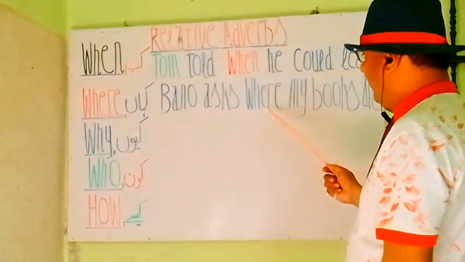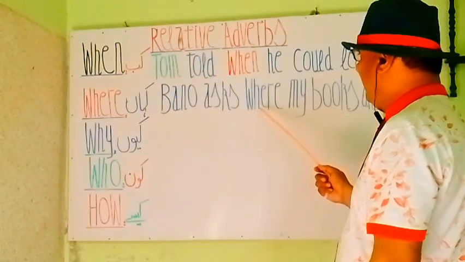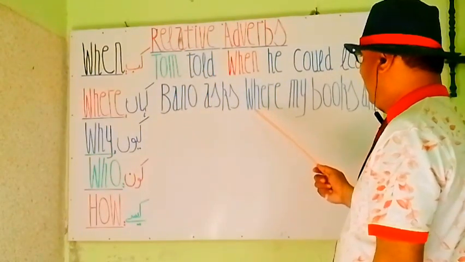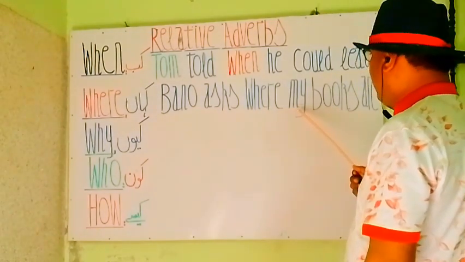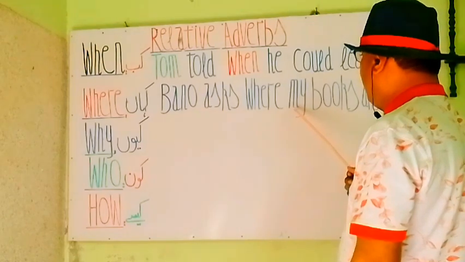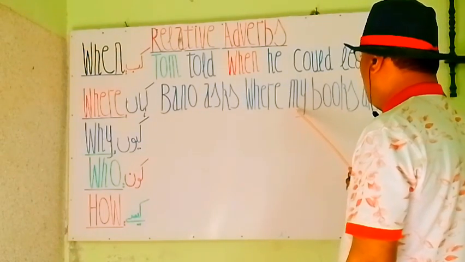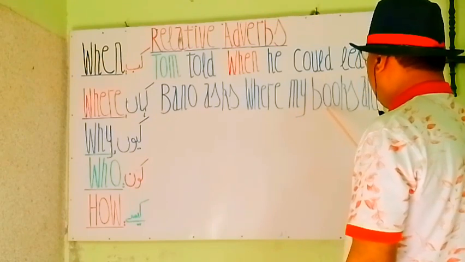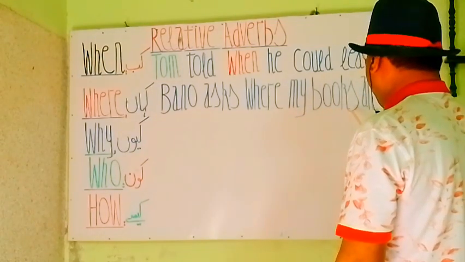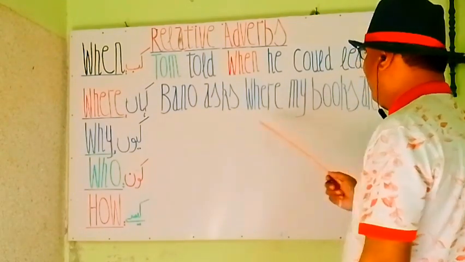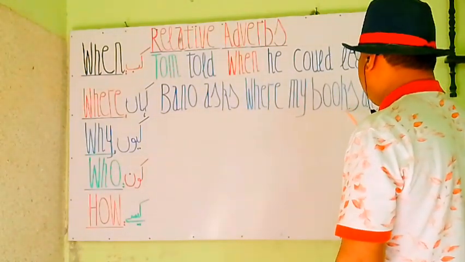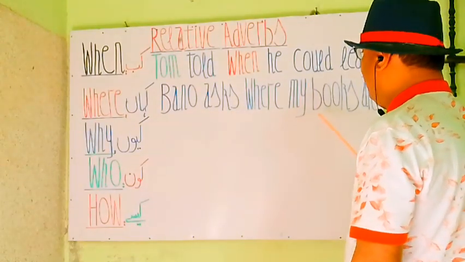Where is where you can say is also a relative adverb, and my is a possessive form of pronoun I, and books are collective noun, and are is a helping verb. Banu asks where my books are. Banu पूछती है मेरी किताबें कहाँ हैं?